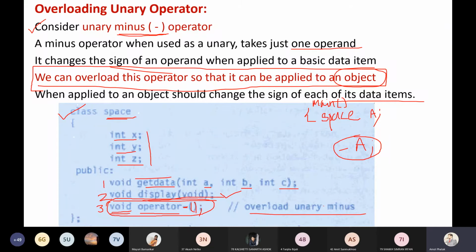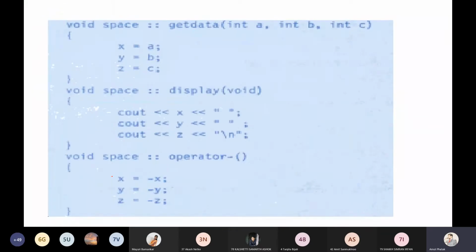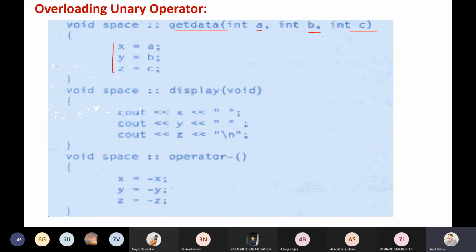Let us see what the code of this function should be. I have shown it over here. I hope it is visible to all. Overloading the unary minus operator: the first one is getdata. Getdata will just take a, b, c and assign them to x, y, z. No issue with this, it is very easy to understand. About the display, as I told you, you just display the values of x, y, z here, with the help of cout.